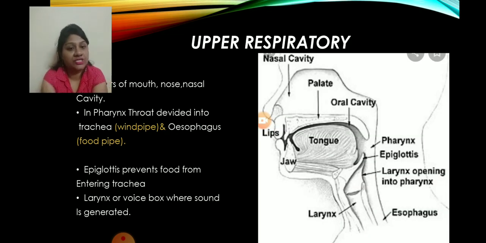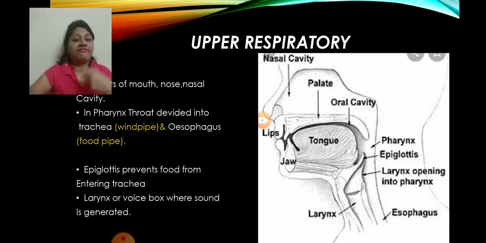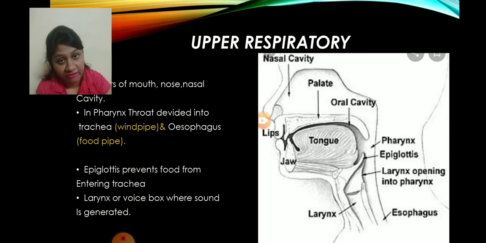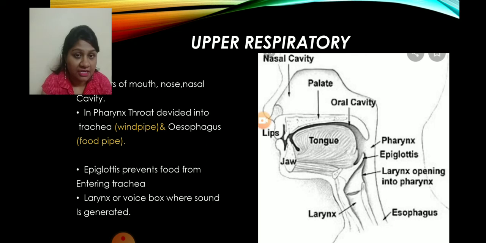Okay, I repeat once again. In the pharynx the throat divides into two parts. One is the windpipe, another is the food pipe. There is a tissue-like thing called the epiglottis. You can see in that picture, the epiglottis will prevent food from entering the trachea. And finally comes the larynx. It is the voice box from where the sound is generated. Understand? So, students, I am going to finish today's session.